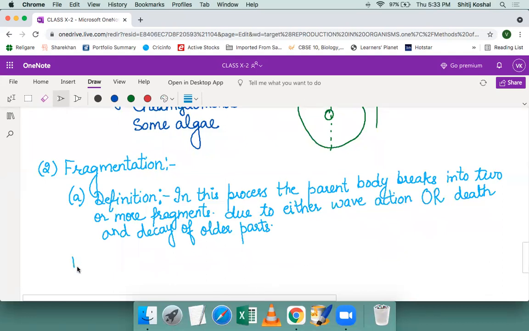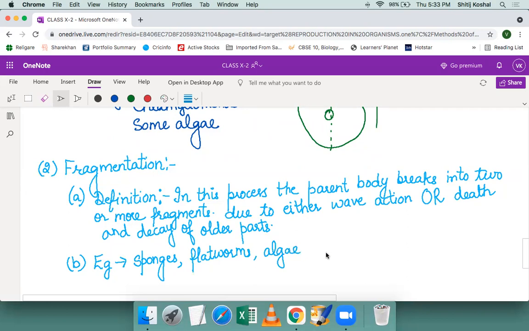Now, various examples of organisms which reproduce by fragmentation are sponges, flatworms, and some algae.